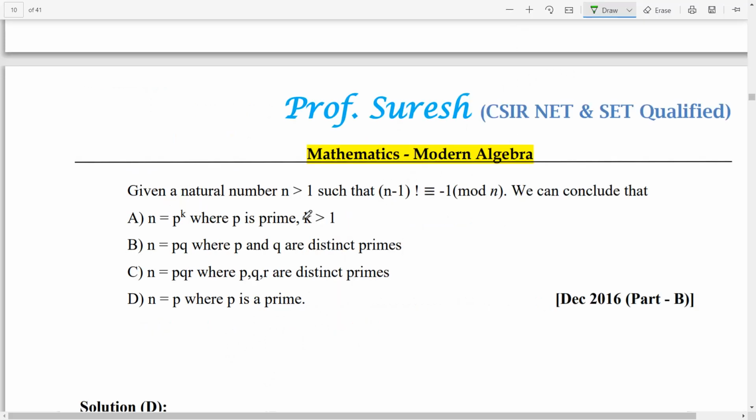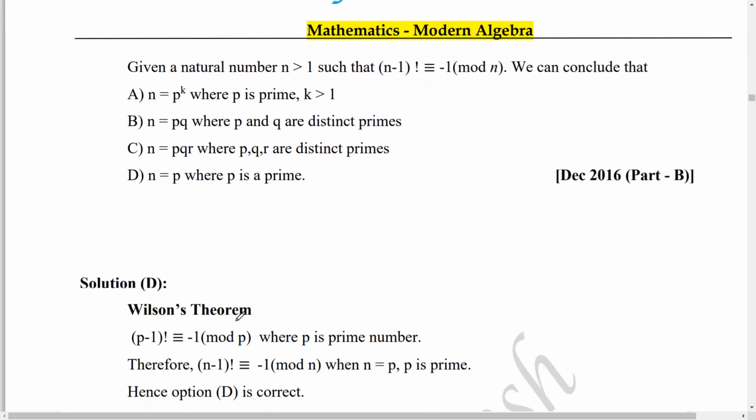Given a natural number n greater than 1 such that n minus 1 factorial is congruent to minus 1 mod n, we can conclude what about this n? n must be p power k where p is prime, or n equal to p into q, or n equal to pqr, or n equal to p, that is a prime number. This is nothing but Wilson's theorem. By Wilson's theorem, the number n must be a prime number, so option D is correct. That's all. So n is a prime number.